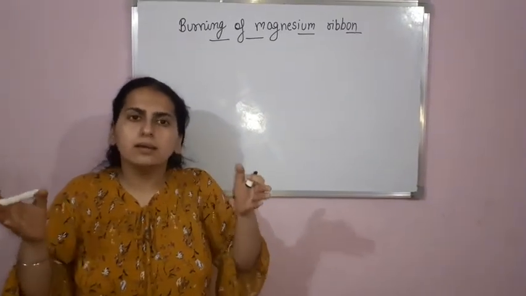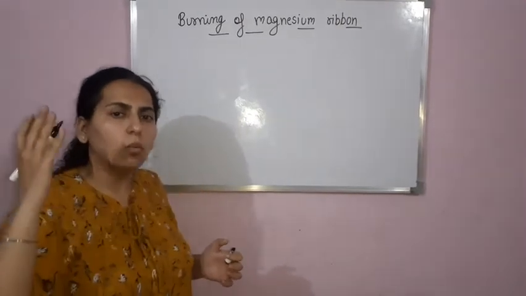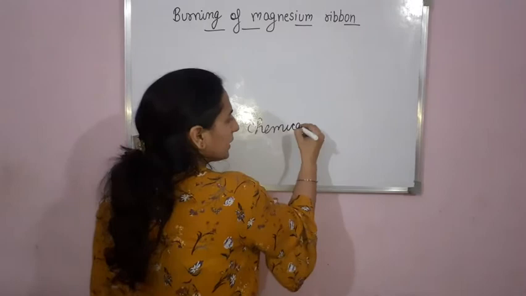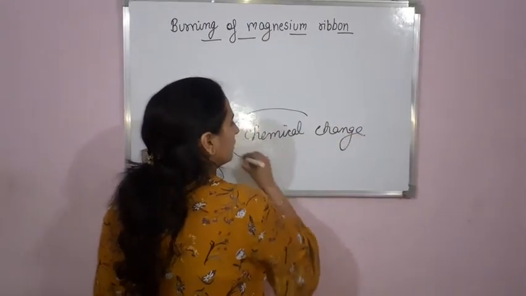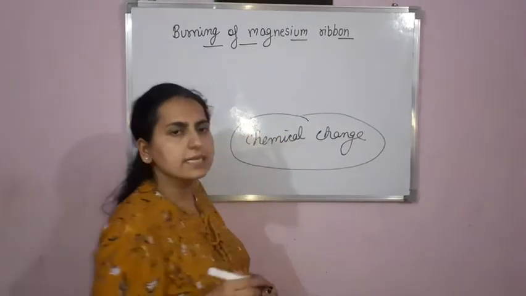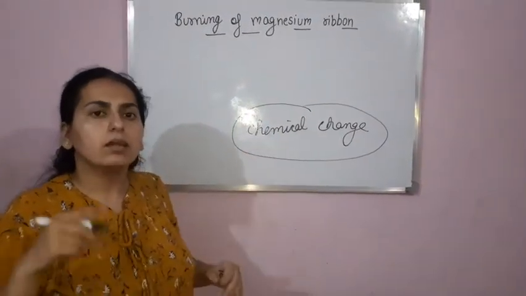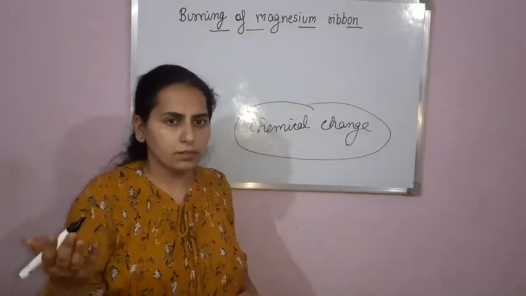First of all, let me tell you once again: a chemical change is a change in which a new substance is formed.